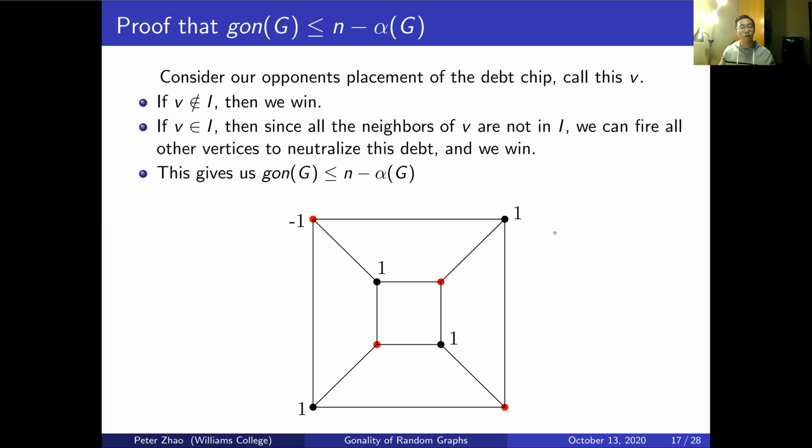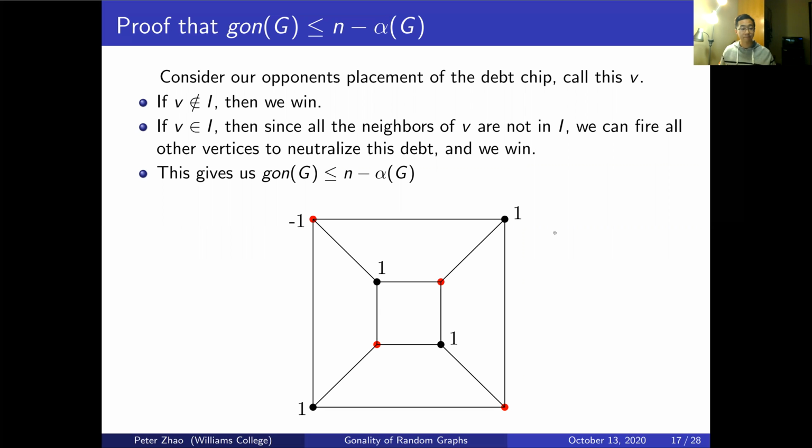So consider our opponent's placement of the debt chip now, and we'll call this V. If the placement is not in the independent set, then we immediately win because we already have one chip on every one of these vertices, so they cancel out.